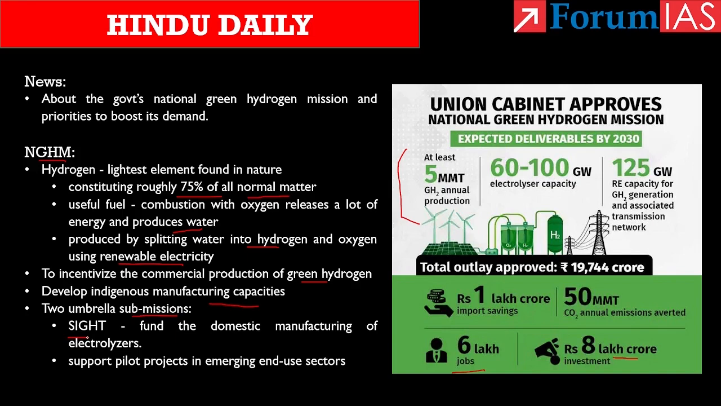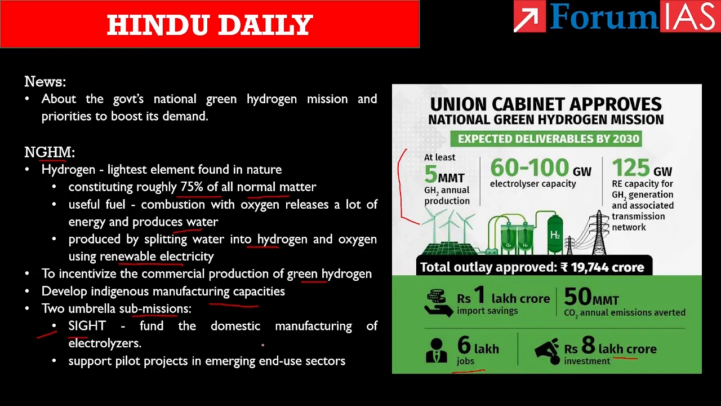If we take the fund allocation, nearly 17,500 crores have been earmarked for the SITE scheme and 400 crores have been allotted for research and development and nearly 1,466 crores for pilot projects and establishing hydrogen hubs.